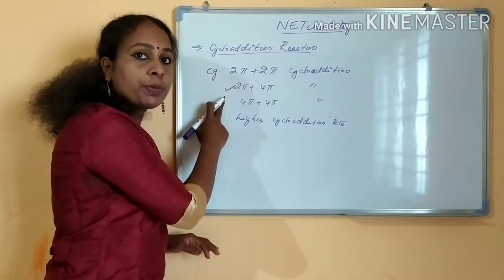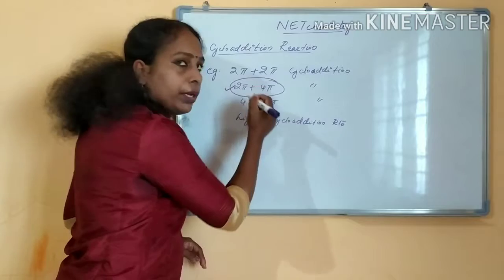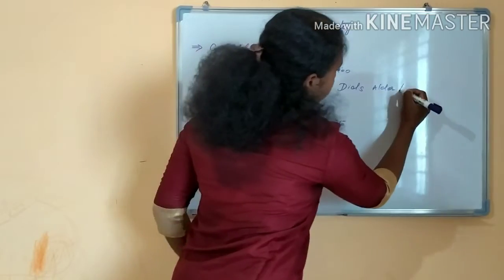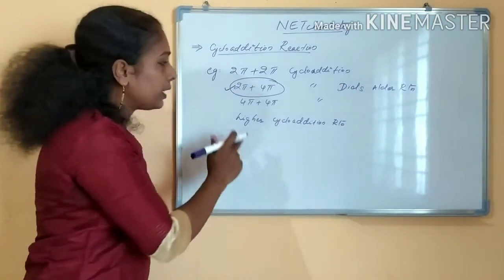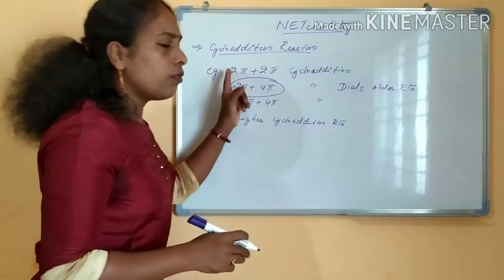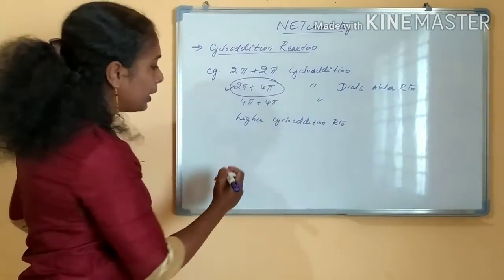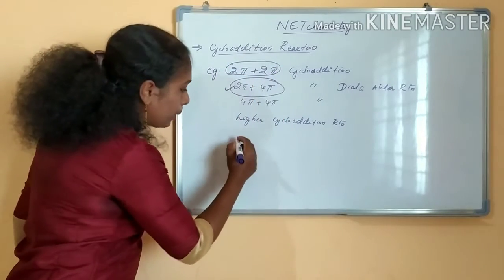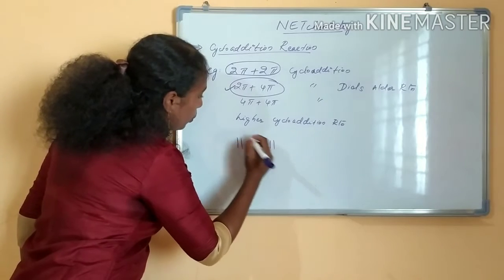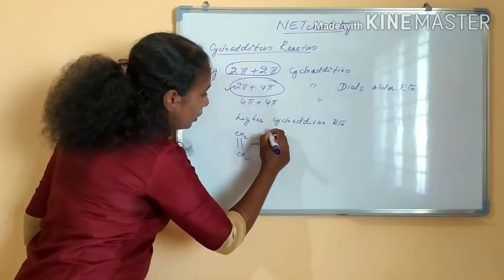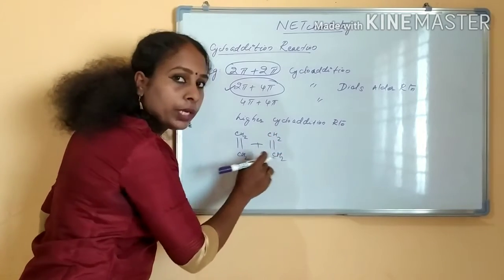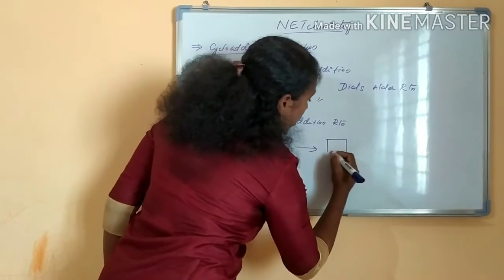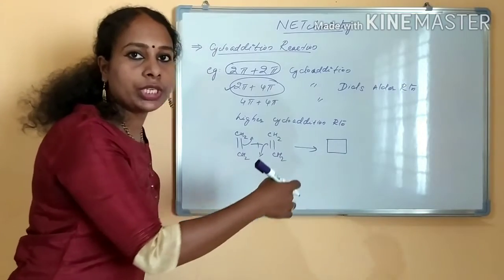Have you heard about 2 pi 4 pi cycloaddition reactions? This is a named reaction, you might have heard. It is called the Diels-Alder reaction, right? This is the Diels-Alder reaction, 2 pi 4 pi cycloaddition. What is 2 pi 4 pi? First I am writing the example of 2 pi cycloaddition reaction. What is a 2 pi cycloaddition reaction? This is 2 pi, right? This is 2 pi cycloaddition. If it is reacting, it will react like this, and a cyclobutane is forming, ring closure is happening.